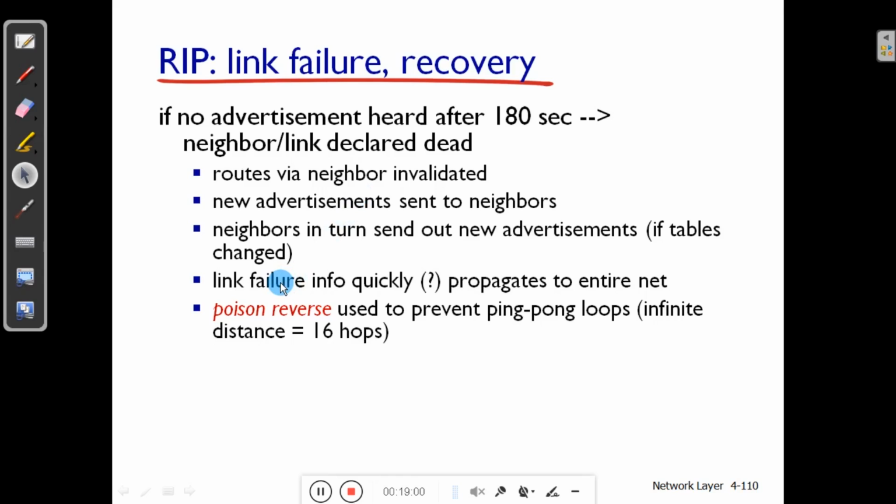The problem here is link failure. The convergence on link failure is not as fast compared to link state protocols, so it is slower. To avoid looping, what we call ping pong loops or infinite loops, once a particular destination is 16 hops away, that route is decided to be an infinite loop. And in order to avoid infinite loops, it makes use of a technique called poison reverse.